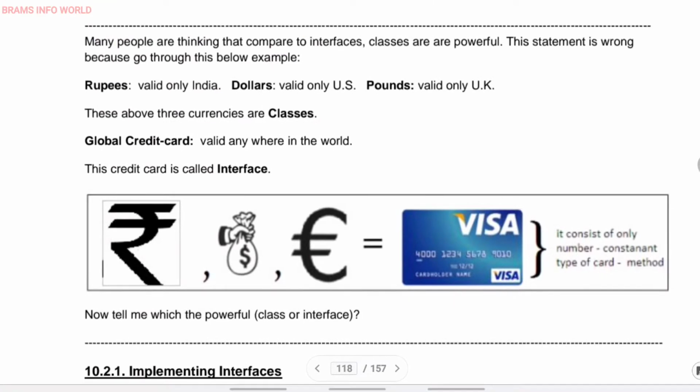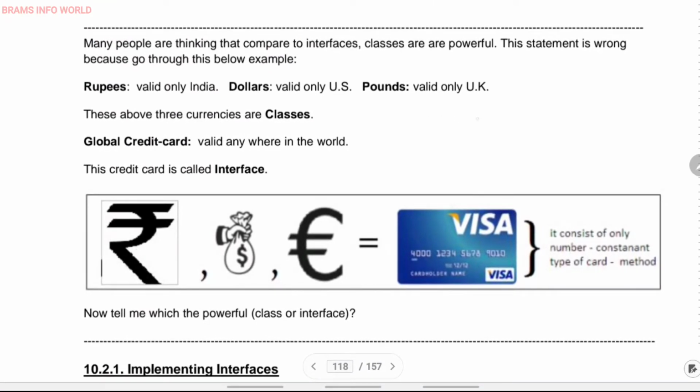For the interfaces topic, let us talk about an example. Which one is more powerful in our Java language, classes or interfaces? Before knowing this, you have to understand the example. For example, you are a person and you are carrying some money while visiting different countries. Say you have 5 lakh rupees.